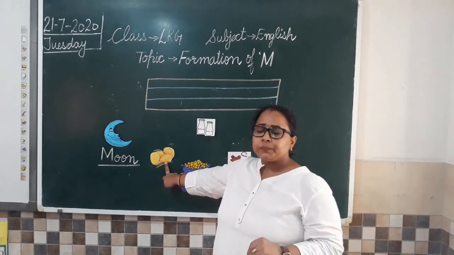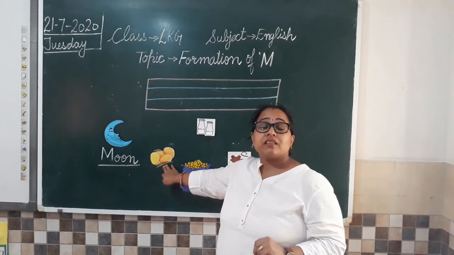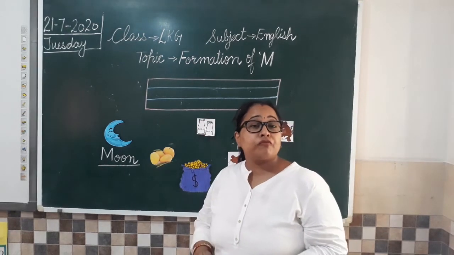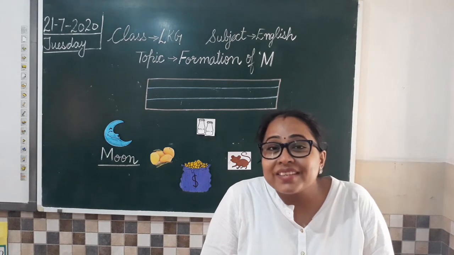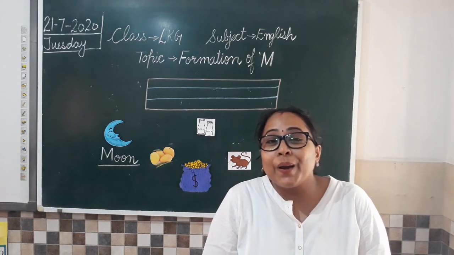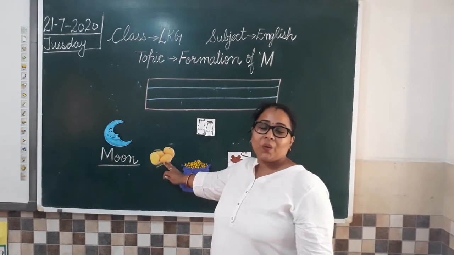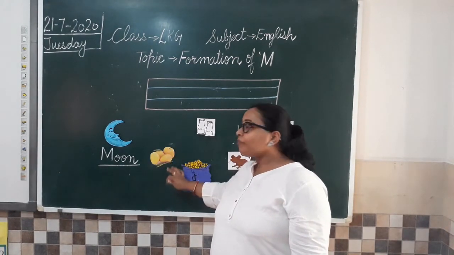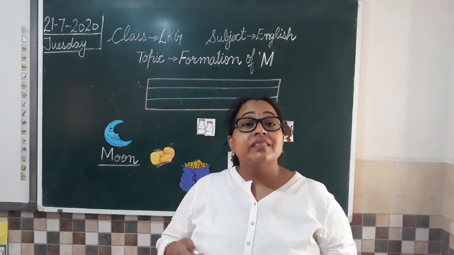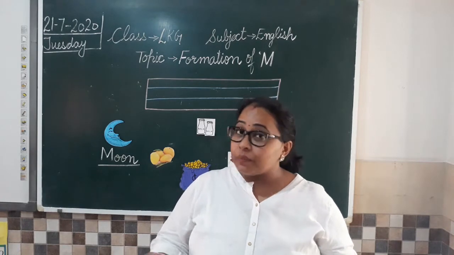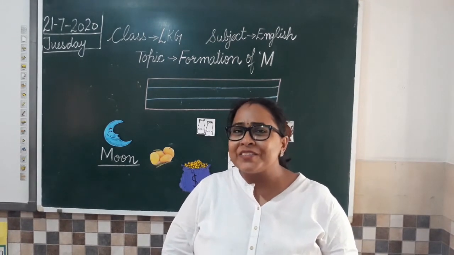Now the next picture. What is this? बहुत sweet fruit होता है ये. Yes. And it is the king of fruits. फलों का राजा होता है. Yes. Tell me which fruit is this? It's a mango. Yes. This is mango. So we have lot of mangoes coming in this season. Mangoes कौन से season में आते हैं? Summer season में आते हैं. And summer season is going on. And I hope you all are enjoying these mangoes, isn't it?